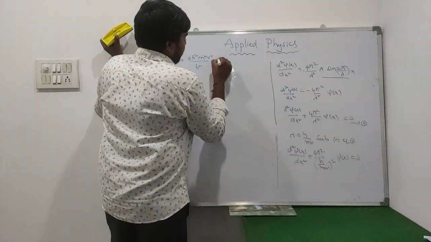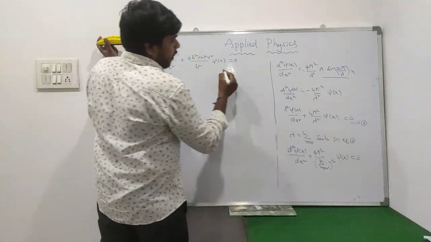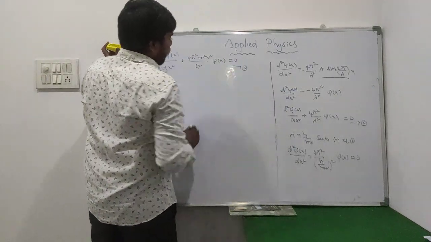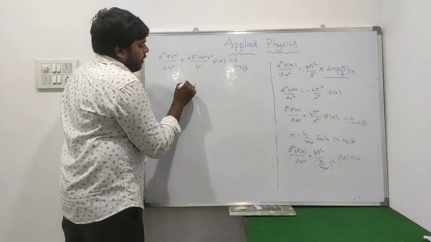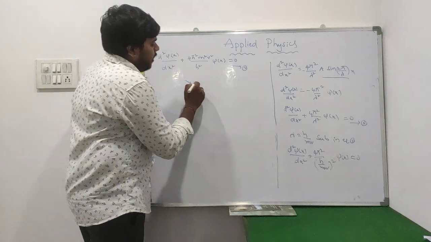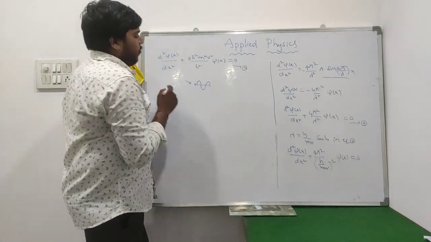So psi of x is equal to 0. This is equation number 2 we have. But once you observe, initially I said that here we are considering one particle and we are supplying a certain amount of energy to this particle. Then this particle is in motion, so due to its motion it will exhibit the wave nature.